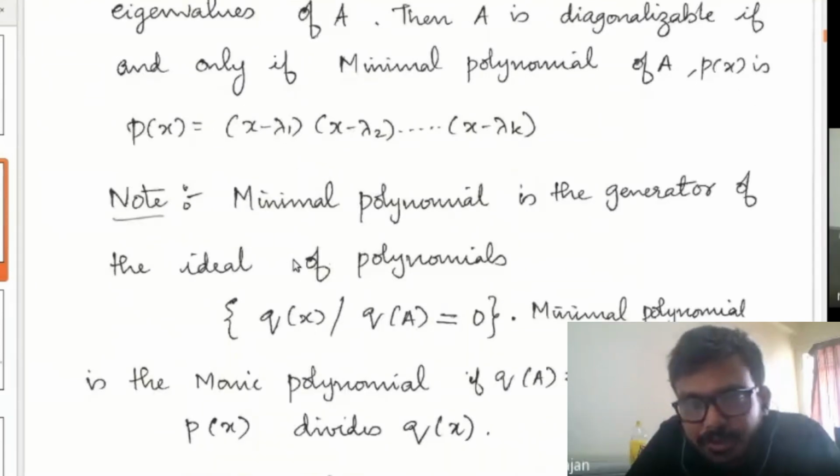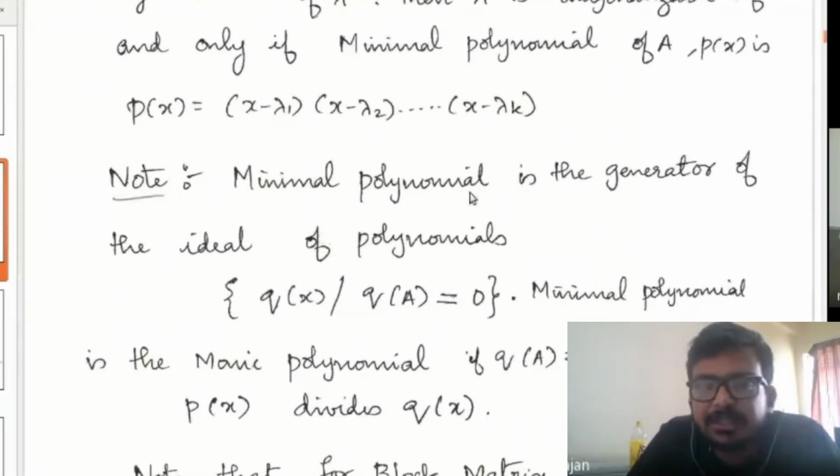For those who don't know the definition of minimal polynomial, it's the generator of this set: the set of polynomials Q of x such that Q of A is equal to 0, where A is the matrix. This collection of polynomials will be an ideal in the ring of polynomials. Since the ring of polynomials is a PID, a principal ideal domain, this ideal will have a generator. That generator is known as the minimal polynomial. One more property: it should be a monic polynomial. So the minimal polynomial is the monic polynomial which is the generator of this set.